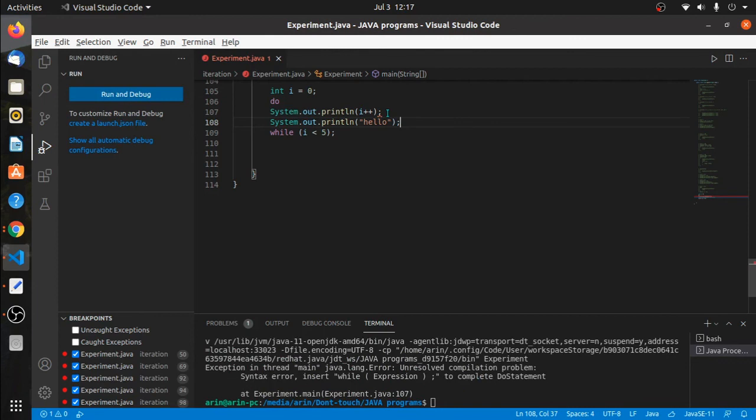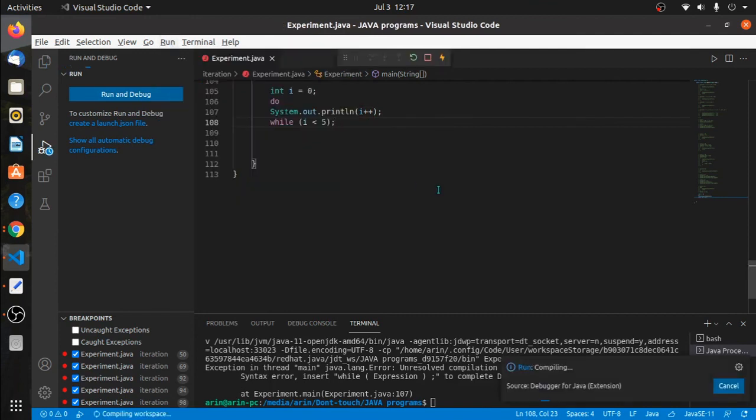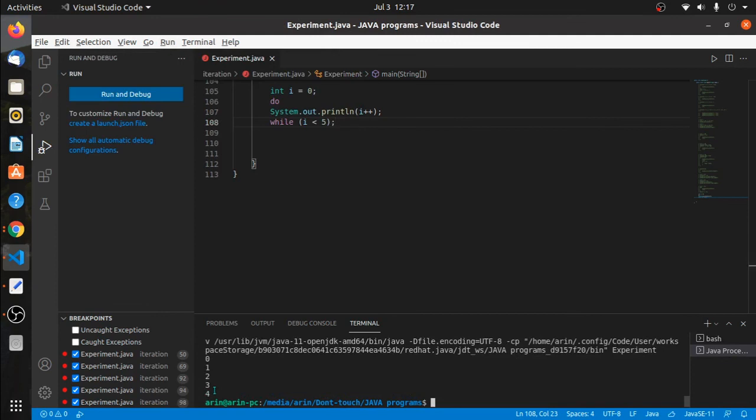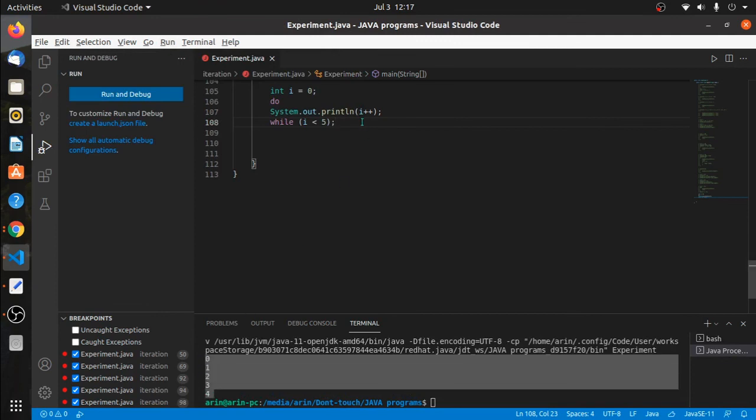So I cannot write this. I have to just write a semicolon over here and I can execute this one. 0 1 2 3 4. I get the same output. So the pattern is same, just like for and while. The immediate statement after the do keyword will be considered as a loop body.